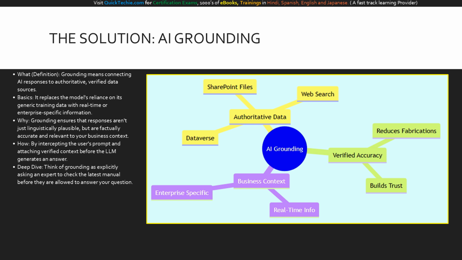By pulling from authoritative data, we actively reduce fabrications and build essential user trust. Finally, the bottom left branch highlights business context, reminding us that grounding provides the real-time, enterprise-specific information that generic AI models fundamentally lack. Grounding is the conceptual foundation. Next, we will look at the exact technical mechanism used to execute it.